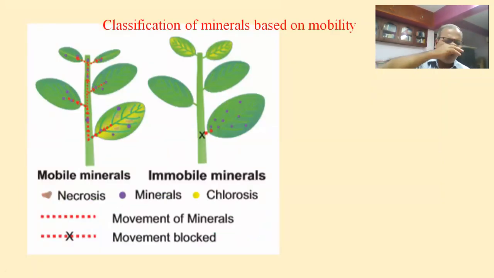Classification of minerals on mobility, that is, how they are translocated from the root to other parts of the plant. We saw translocation in the previous class: water and minerals are translocated through xylem tracheids or xylem vessels. How are the minerals classified on the basis of their mobility or translocation? One is the mobile element, second is the immobile element. Mobile, it can move. Immobile, the movement of the elements may be blocked in certain areas.